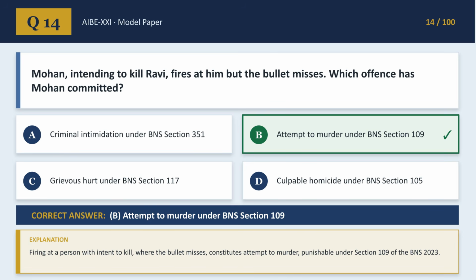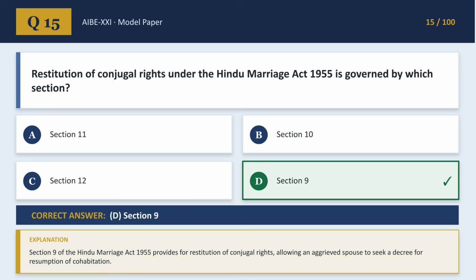Finally, in question 14, Mohan attempts to kill Ravi by firing a gun but misses. Which offense has Mohan committed? The correct answer is B. Attempt to murder under BNS Section 109.